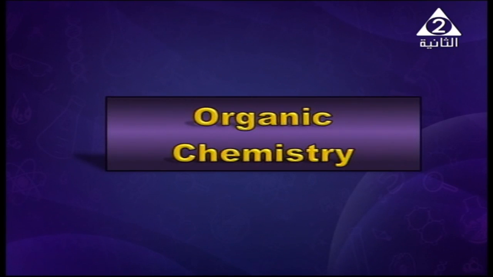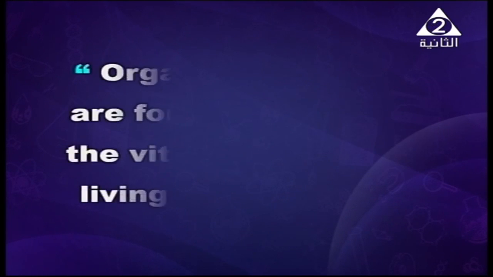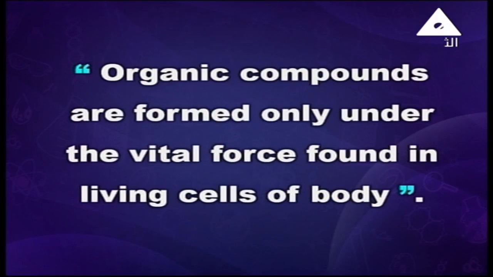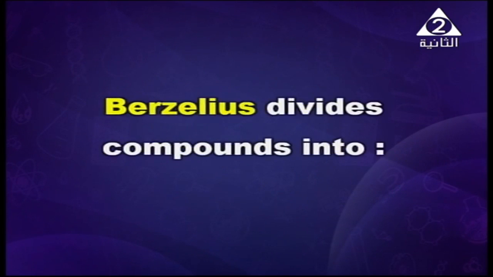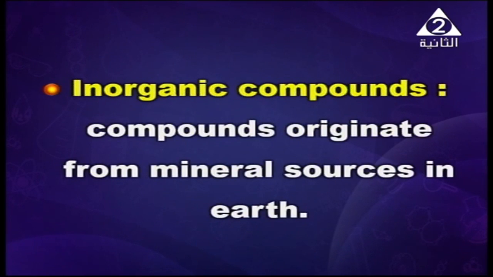Organic chemistry. The vital force theory of Berzelius in 1806. It states that the organic compounds are formed only under the vital force found in the living cells of the body. Berzelius divided the compounds into two types: organic compounds, which are compounds extracted from animal or plant origin, and inorganic compounds, which are compounds that originate from mineral sources in the earth.